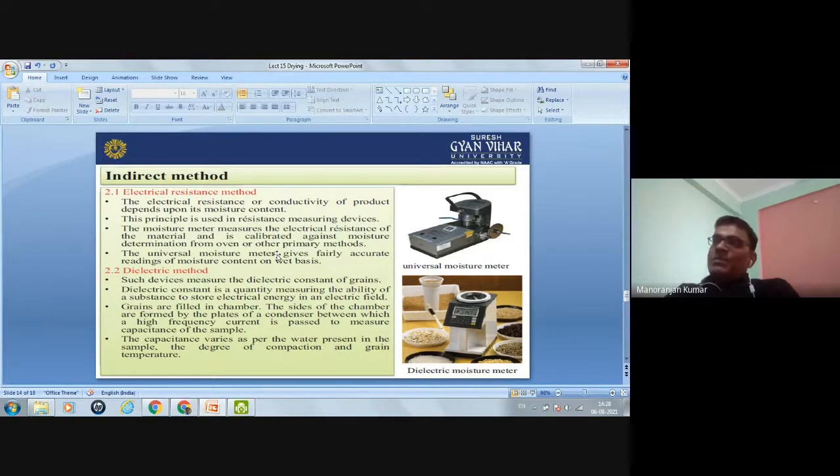There is a relationship between electrical resistance or conductivity and the grain. This principle is used in resistance measuring devices. The moisture meter measures the electrical resistance of the material, and it is calibrated against moisture determination from oven or other primary methods. So the universal moisture meter gives a fairly accurate reading of moisture content on wet basis.